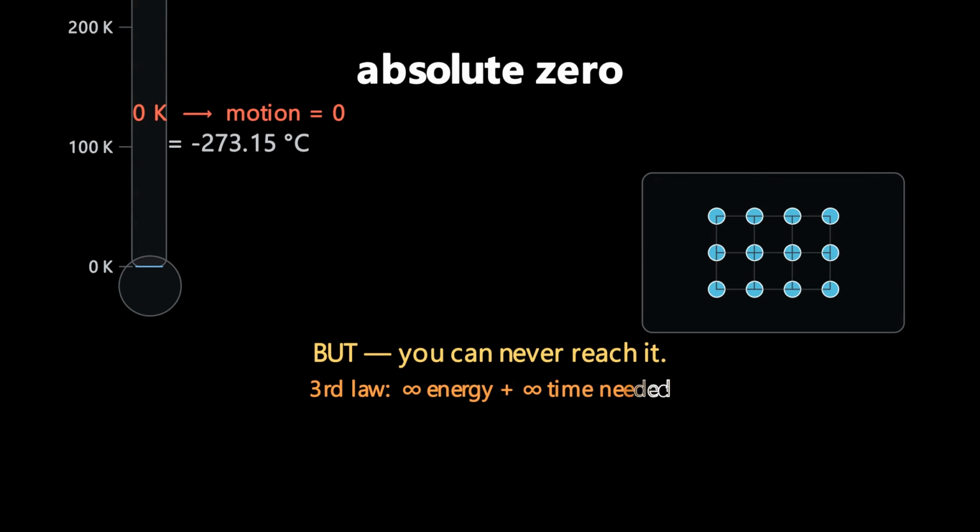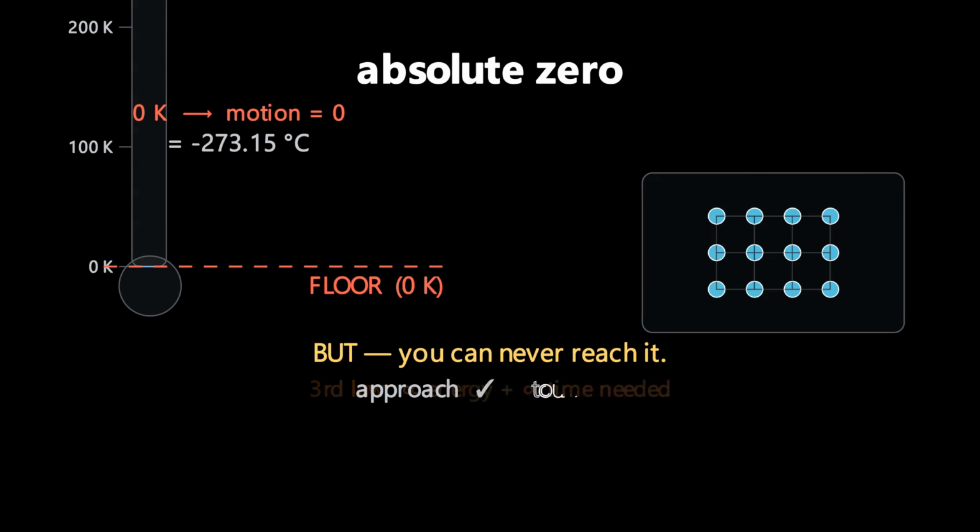Because of the third law of thermodynamics, which says it would take infinite energy and infinite time to remove the last bit of motion from a system. The universe has a flaw, and we can approach it but never touch it.